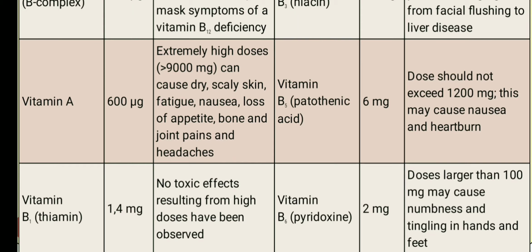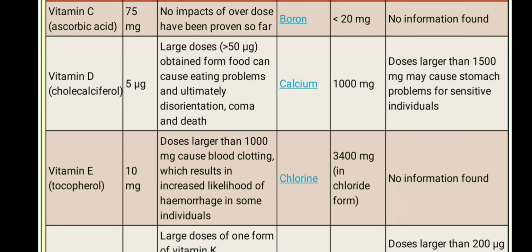For vitamin B6, 2 mg is the RDA amount. Doses larger than 100 mg may cause numbness or tingling in the hands and feet. For vitamin D, 5 mg is the amount by RDA. Larger doses, more than 50 mg, can be obtained from foods and can cause disorientation and coma or death. For vitamin E, 10 mg is the RDA amount.